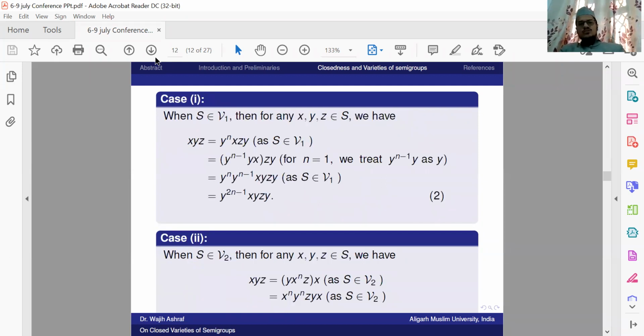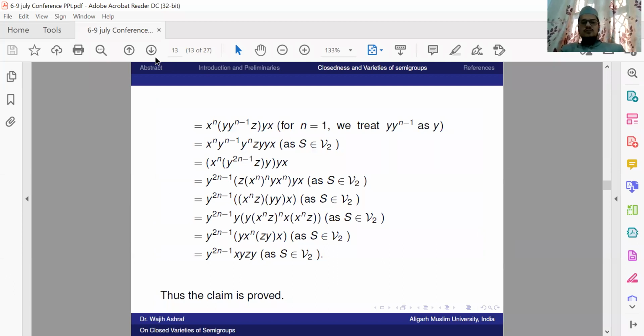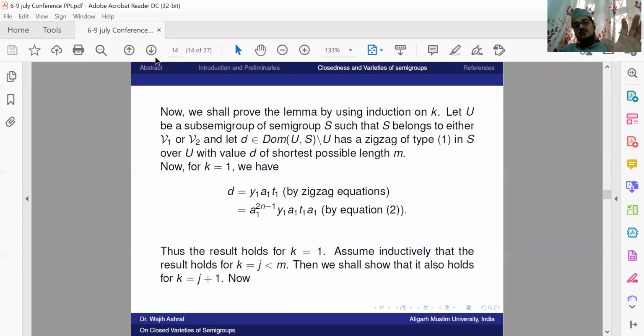So we have shown that in both cases, we have proved that S satisfies these identities. And now we will prove this lemma. And how do we prove it? We prove it by induction. We apply induction on K.